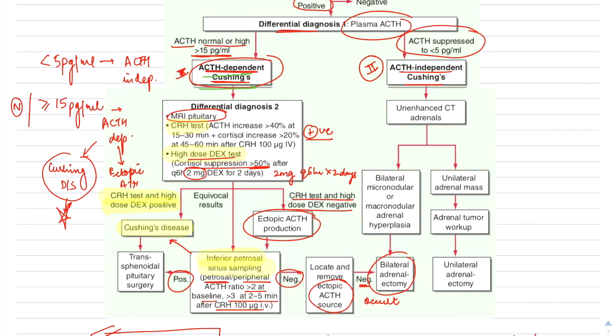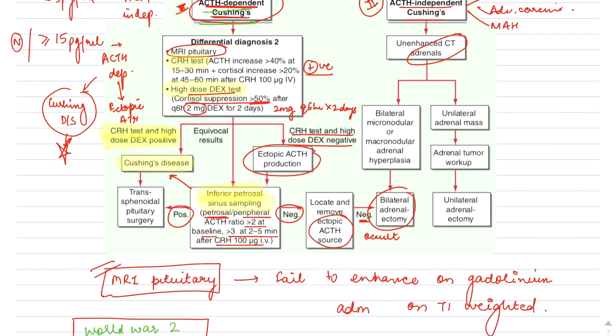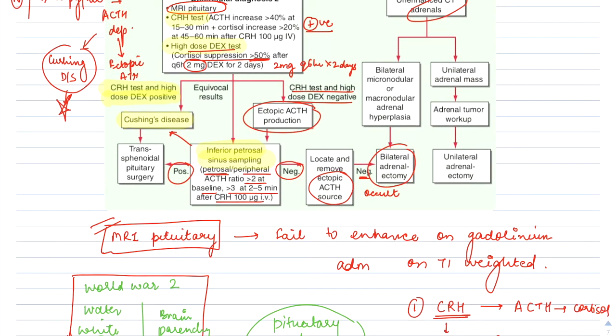So ACTH independent Cushing's, as we know, is caused by either adrenal adenoma, or adrenal carcinoma, or it can be caused by macronodular adrenal hyperplasia, in which there are hyperplastic nodules. We do a CT adrenal, in which there is non-enhancement of the nodules or micronodules of the carcinoma.